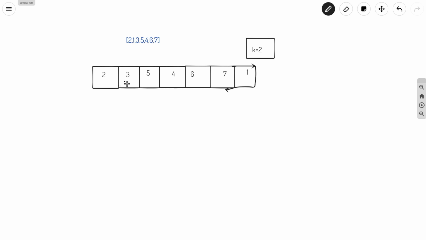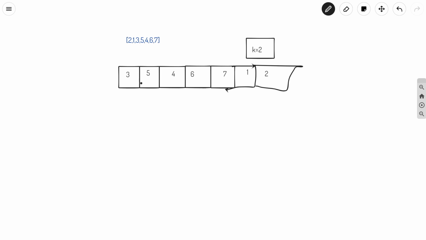Again we will compare 2 and 3, and we can see that here 2 is not the winner, 3 is the winner. So 2 will go to the back position and 3 will remain at the same position. So we write 2 here, and 3 will be at the same previous position, and again we will compare 3 and 5.